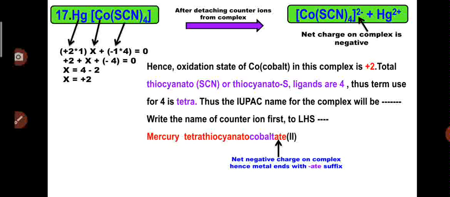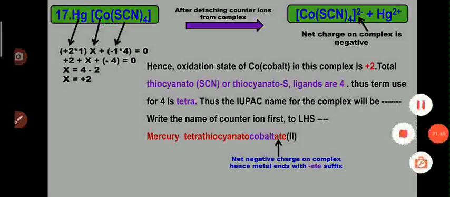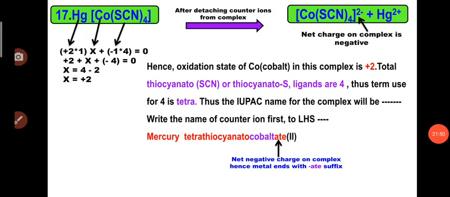So for 4 ligands we will consider tetra, and initially we have to write down the counter ion name, that is mercury. So give a space, mercury, space, tetrathiocyanato cobaltate 2. So that is the overall name for this complex. Write down the name of the counter ion mercury, give a space, tetrathiocyanato cobaltate 2. So this is the overall name for this complex.